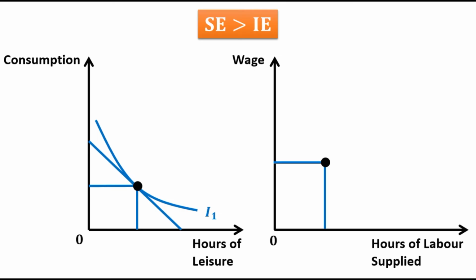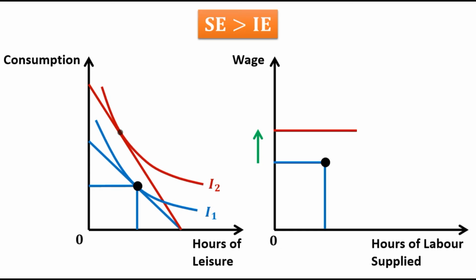Now suppose that Sally's wage increases, as you can see in this way. In that case, the budget constraint will shift outward in this way. You can notice that the budget constraint has become steeper because there is a change in the relative price. At a higher wage, she earns more consumption for every hour of leisure that she gives up. This is the new optimum.